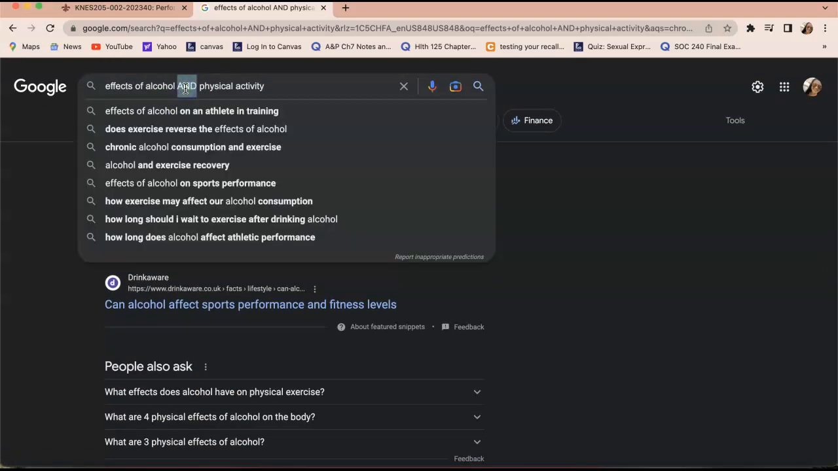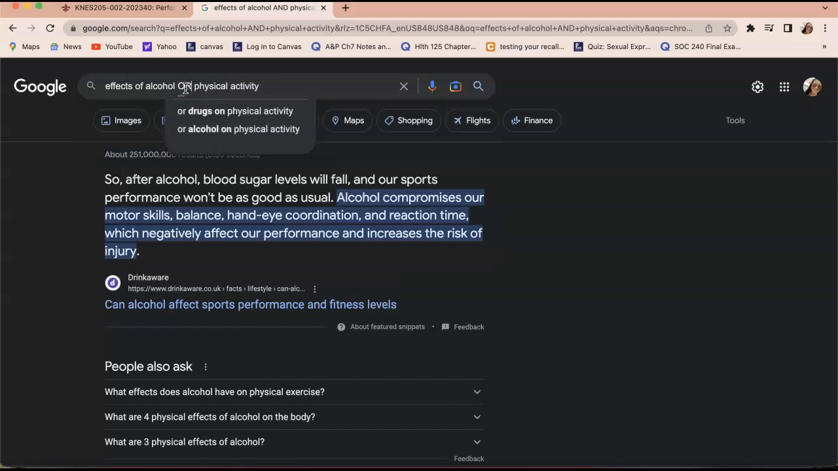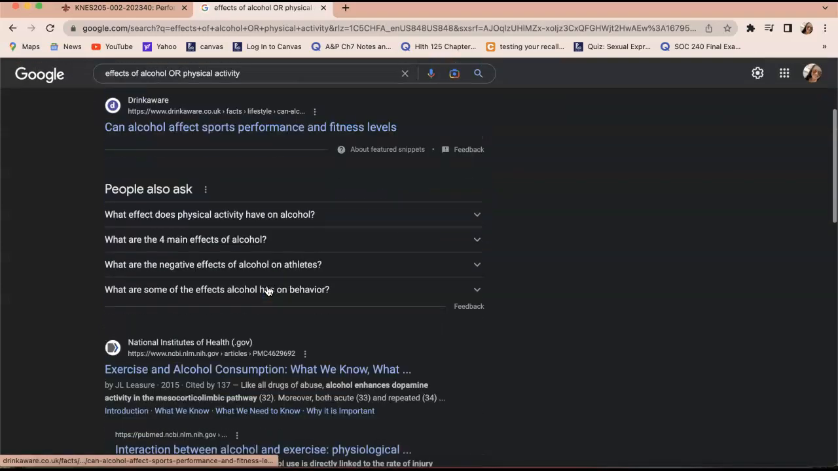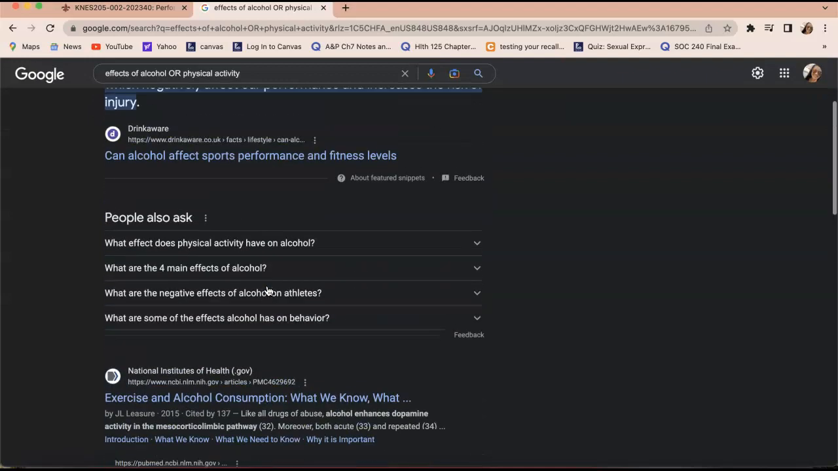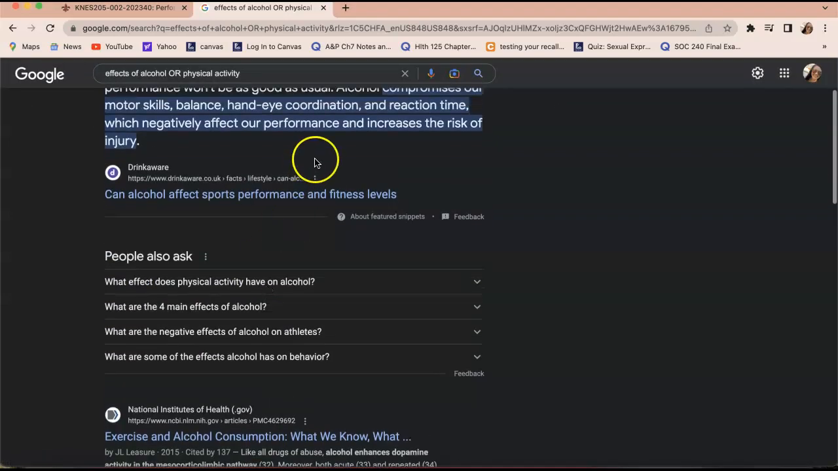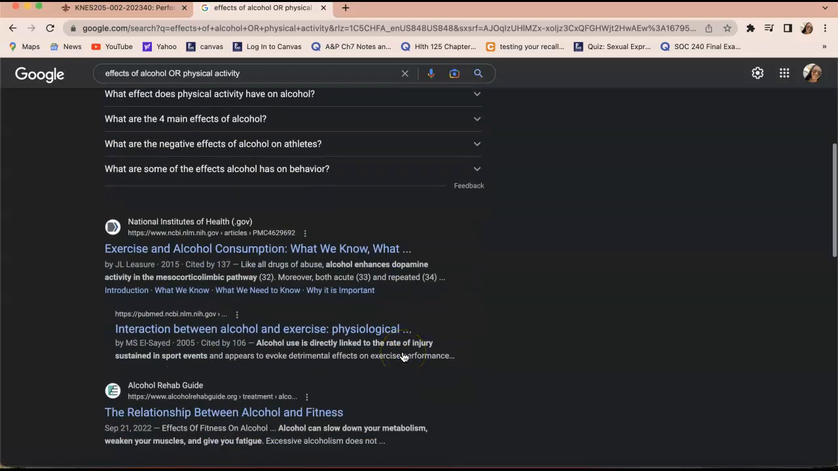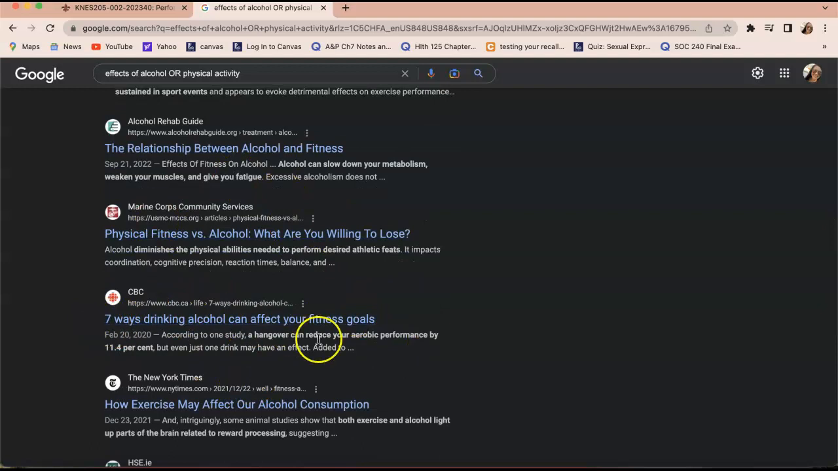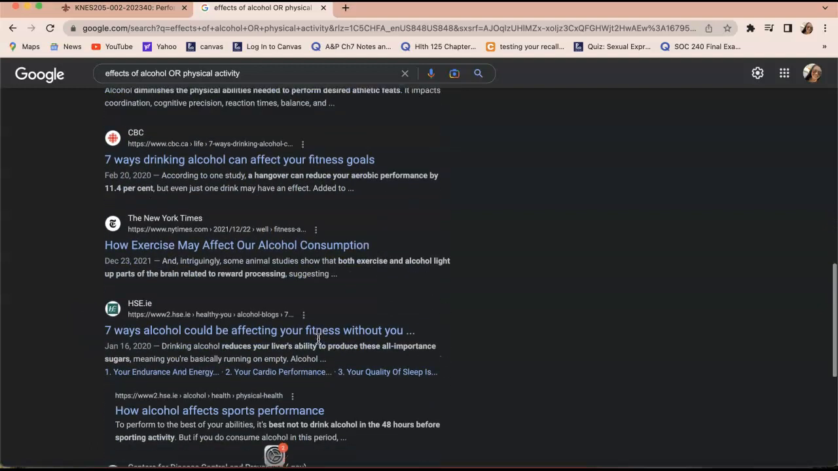Next we're going to do effects of alcohol or physical activity. So it looks like we get the same link right here and probably right here as well, because that one looks familiar.